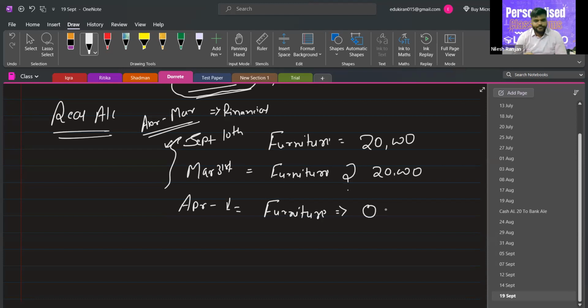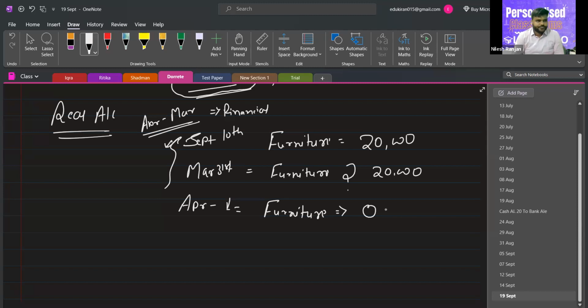No, sir. In the next year, we cannot say that we don't have any furniture left, because there is 20,000 worth of furniture we have. So we have to show it in our book at 20,000 in the next year also. Yes or no? Yes, sir. So furniture balance is also carried forward to the next year.